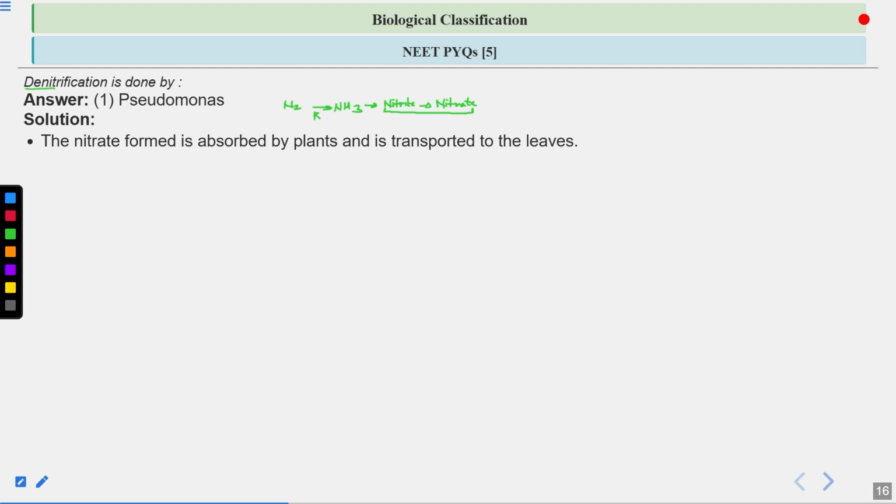Here rhizobium is involved from nitrogen to ammonia. From ammonia to nitrite, Nitrosomonas is involved, and from nitrite to nitrate, Nitrobacter is involved. Now finally the nitrate is formed. This nitrate is absorbed by the plants through the roots and transported to the leaves.